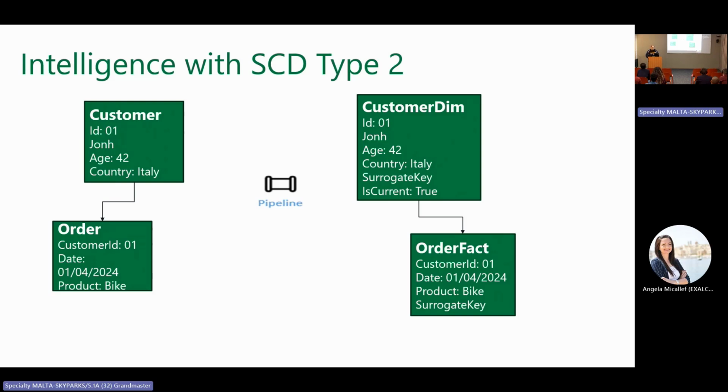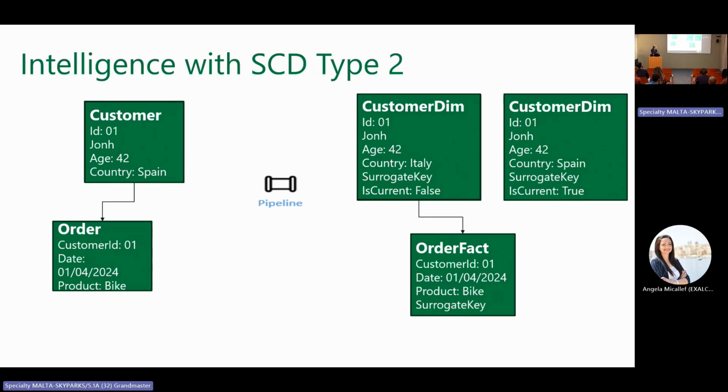Great. Then the customer moved to Spain. Here is how the transfer should work. The old version of the customer is not the current record anymore. The new version of the customer becomes the current record. And a link is created between the customer and the order. The link is not by customer ID anymore.